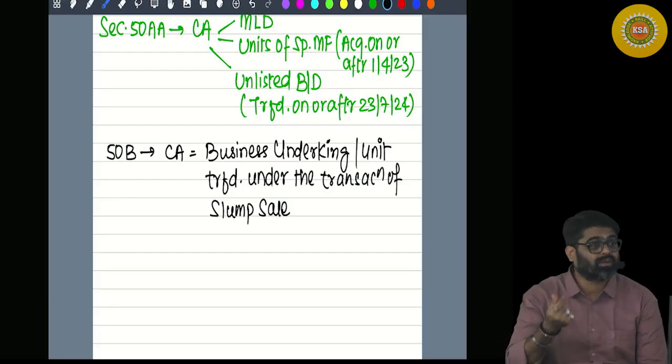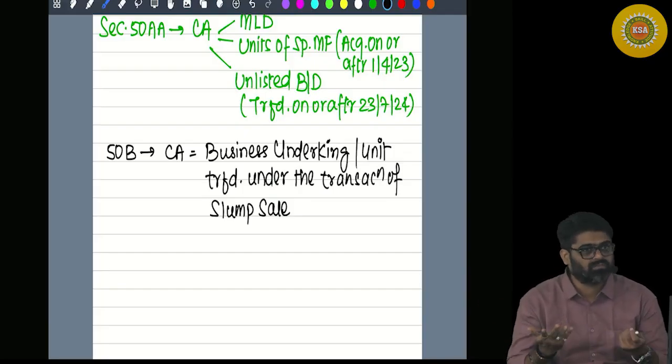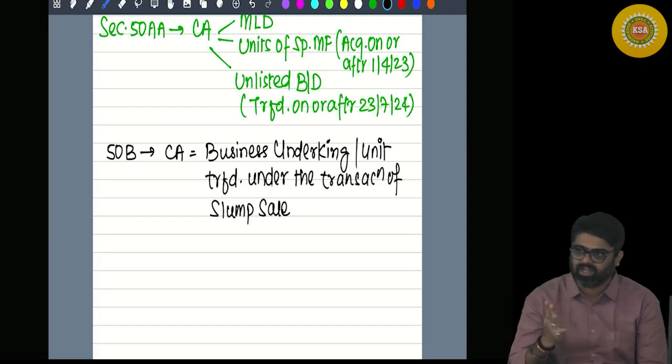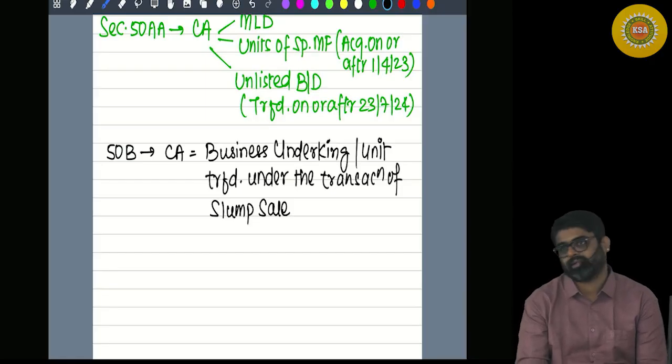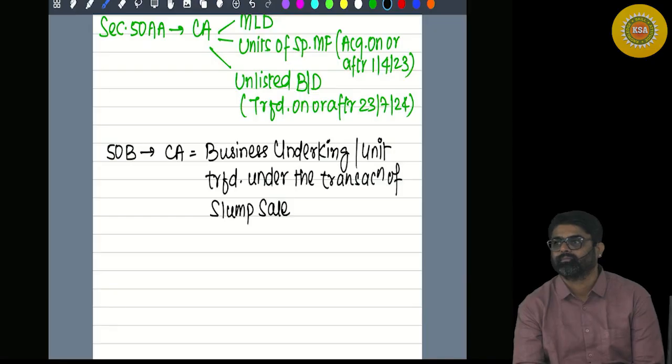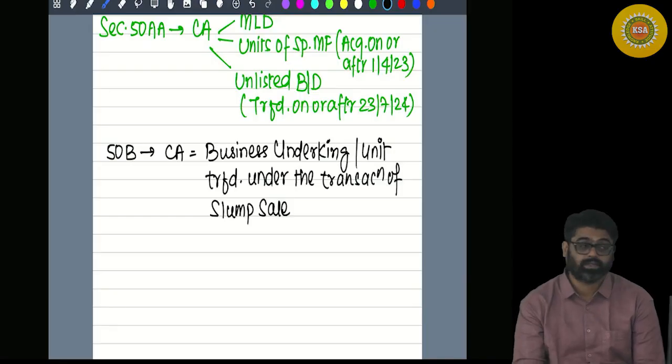So full value of consideration is not ascertainable. For all the assets, individual amount is not ascertainable. So the capital gain for each asset cannot be calculated separately. Hence, no capital gain to be taxed.